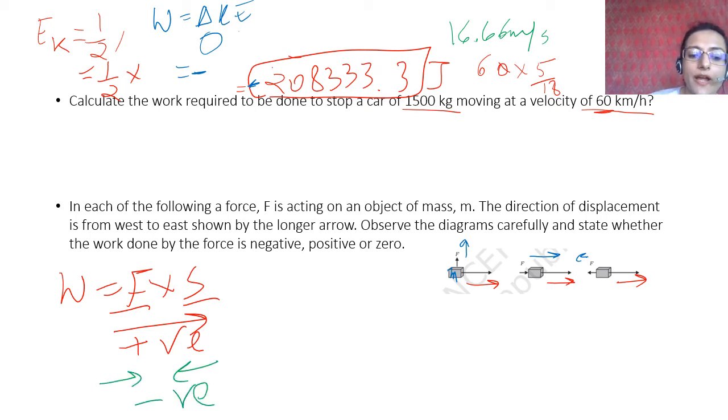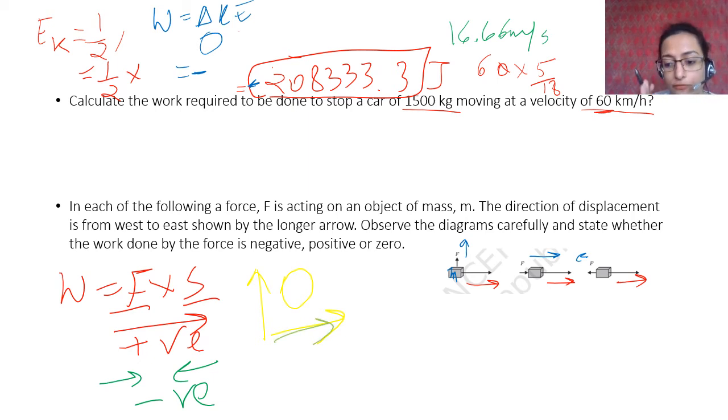If force applied and displacement are perpendicular, then the work done is 0, because there is no relation here, right? It is a scalar quantity, not a vector quantity, right? So either it goes up or down on applying force, then it would have been something. But if the force applied is in the upward direction and the displacement is in this direction, then the work done is zero.